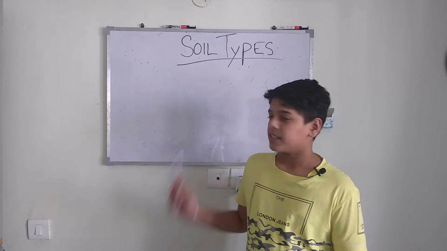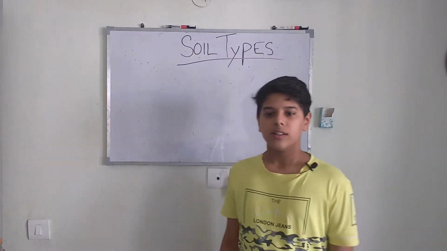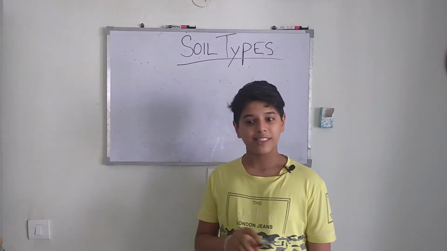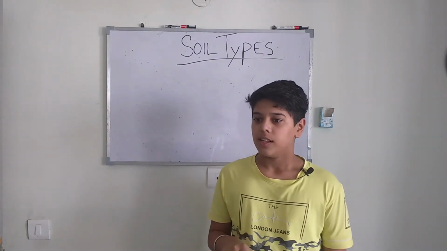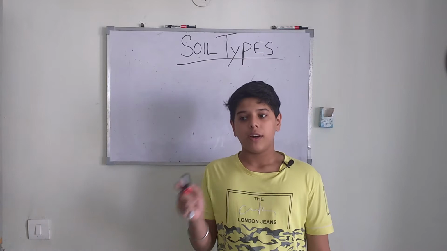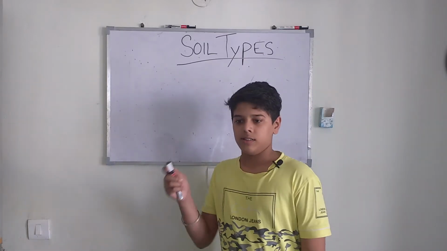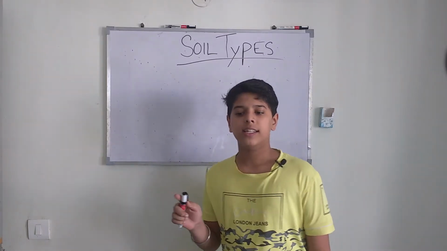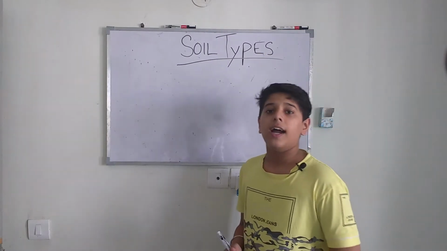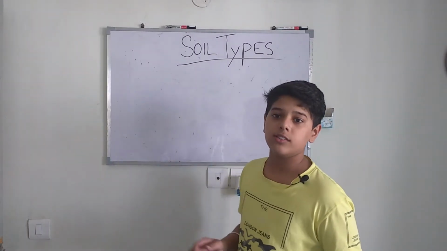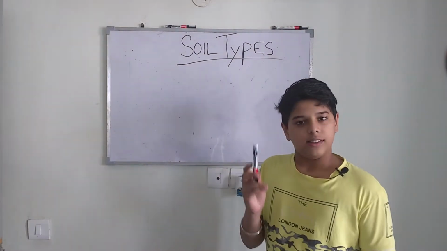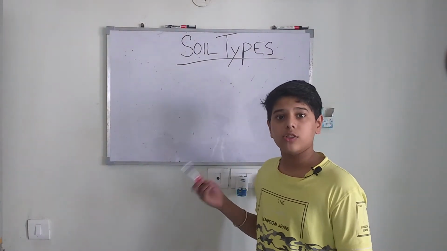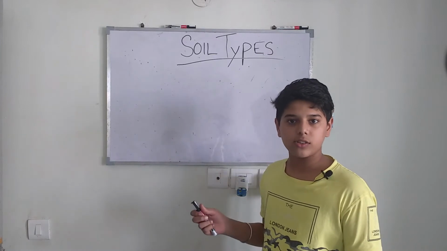About the soil types. In the last class, we learned that the soil provides anchorage to the plants. It is home to many living organisms. It provides nutrients to many plants, and it is used in agriculture. And we also learned that the soil is the most natural resource. So now we also learned about the different layers of the soil.